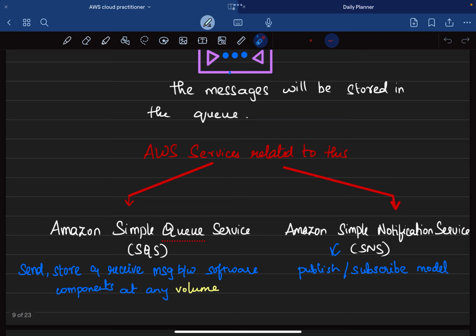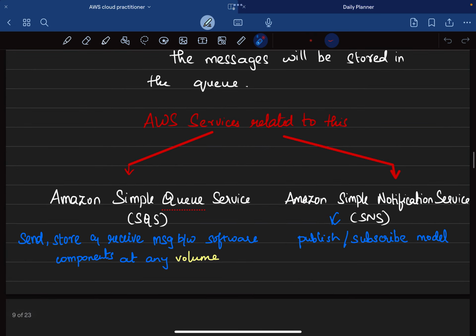So what are the AWS services related to this? There are two services mainly. Amazon Simple Queue Service, SQS. We have seen this already in the abbreviation part of the first video, I guess. And the next is Amazon Simple Notification Service, SNS. What does SQS do? It sends, stores and receives messages between software components at any volume. Any volume means that there is no specific amount of messages that can be held. The queuing mechanism can hold a lot of messages.